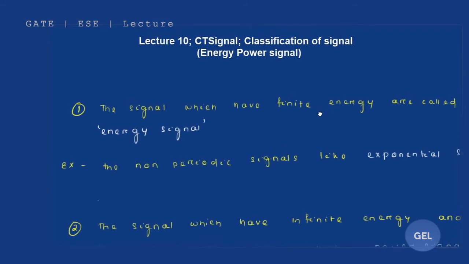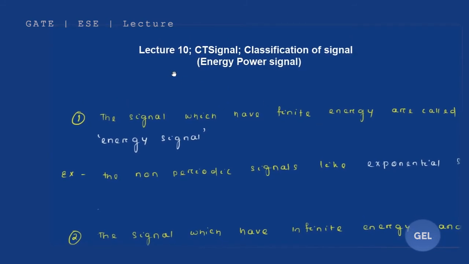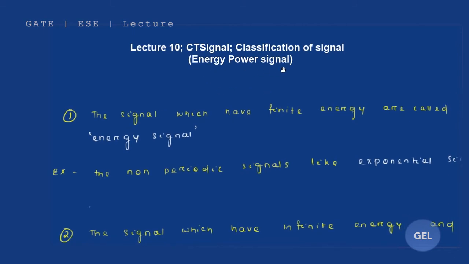Welcome to GATE ESE lecture. We are in lecture 10 of Signals and Systems, and this is your first module, continuous time signals, and we are still in the slot of classification of signals. In this analysis we are getting into energy and power signals. We are done with symmetric and anti-symmetric, even conjugate, odd conjugate, all of this stuff, and right now we are getting into energy signals and power signals.